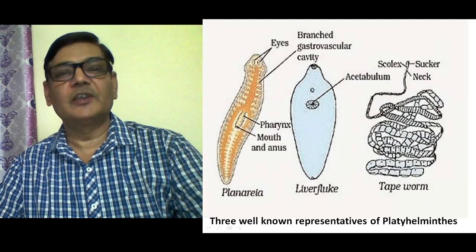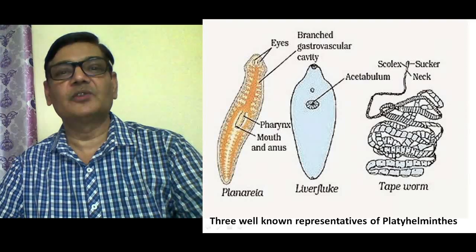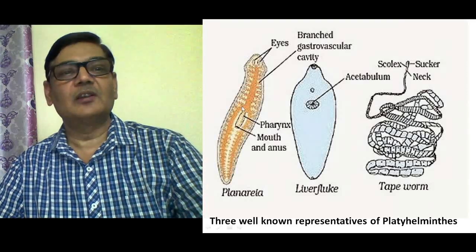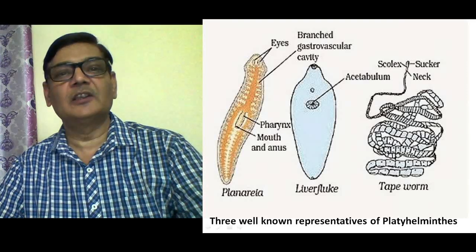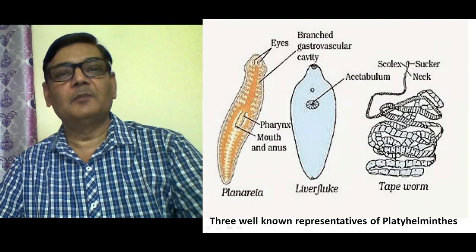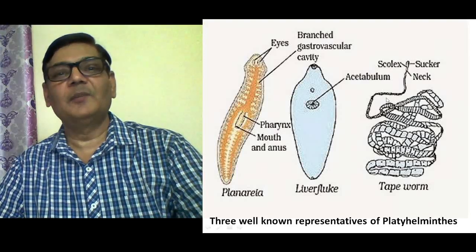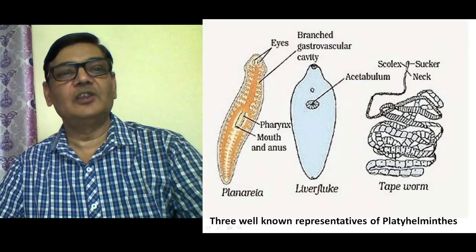The third one is the tapeworm, that is Taenia solium, which is a well-known endoparasite, and it is found in the intestine of man. It is quite dangerous. Those people who feed on uncooked pork may suffer from the infection of this parasite. So these are three representatives, and in the diagram you can see the body of the third one, the tapeworm, is segmented. So many segments are there, and in these two the segmentation is absent altogether.